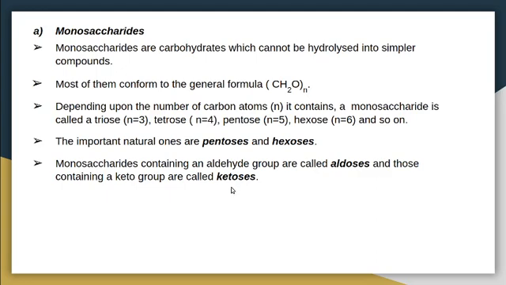So if a monosaccharide unit contains an aldehyde group, that is known as aldose. If it contains a keto group, that means a C=O group, it is called ketose.